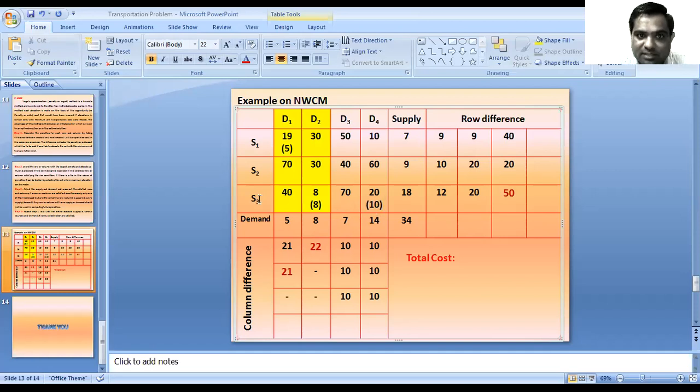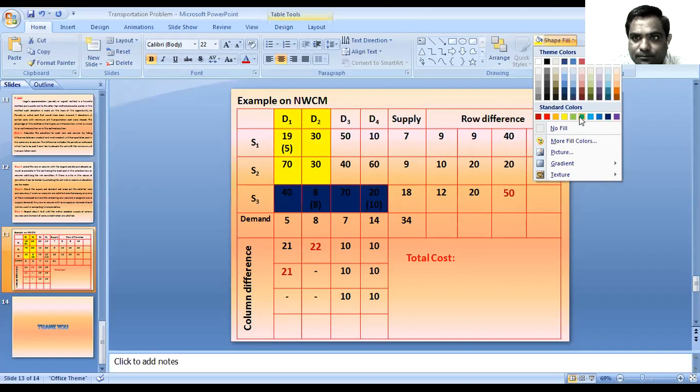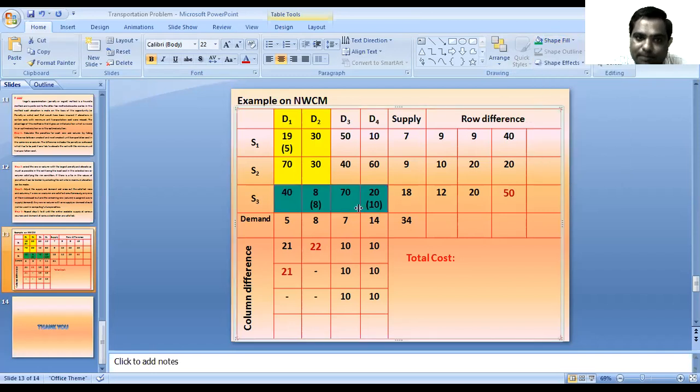Here the supply of S3 is 18, so 10 plus 18, we already fulfilled the supply. We already supplied the whole quantity, 18 units of S3, but we cannot line out or cross out D4, because the demand of D4 is 14 units, and out of this 14 units we only fulfilled 10 units. So 4 units of the demand are remaining, and the demand for D3, that is 7 units, is also remaining.